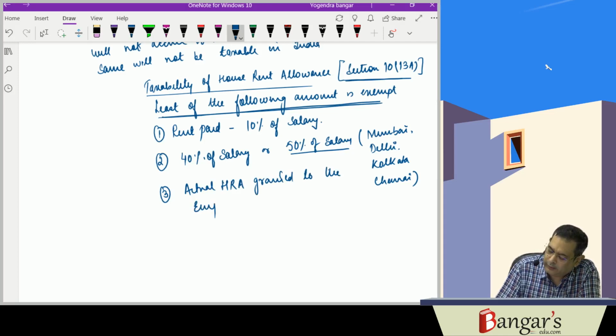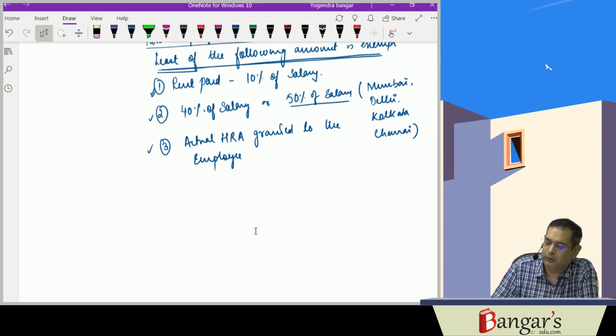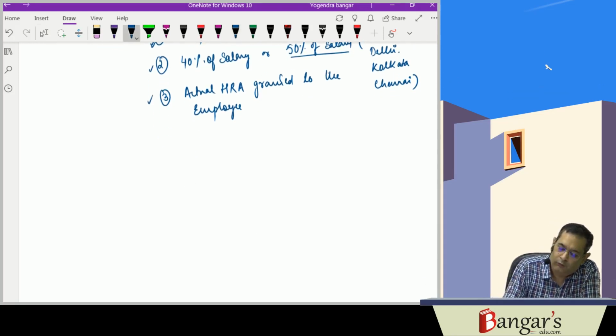Now we are saying that the least of the following amounts is exempt. Number one is rent paid minus 10% of salary. Number two is 40% or 50% of salary. Number three is the actual HRA granted to the employee. Now what do you mean by salary here?